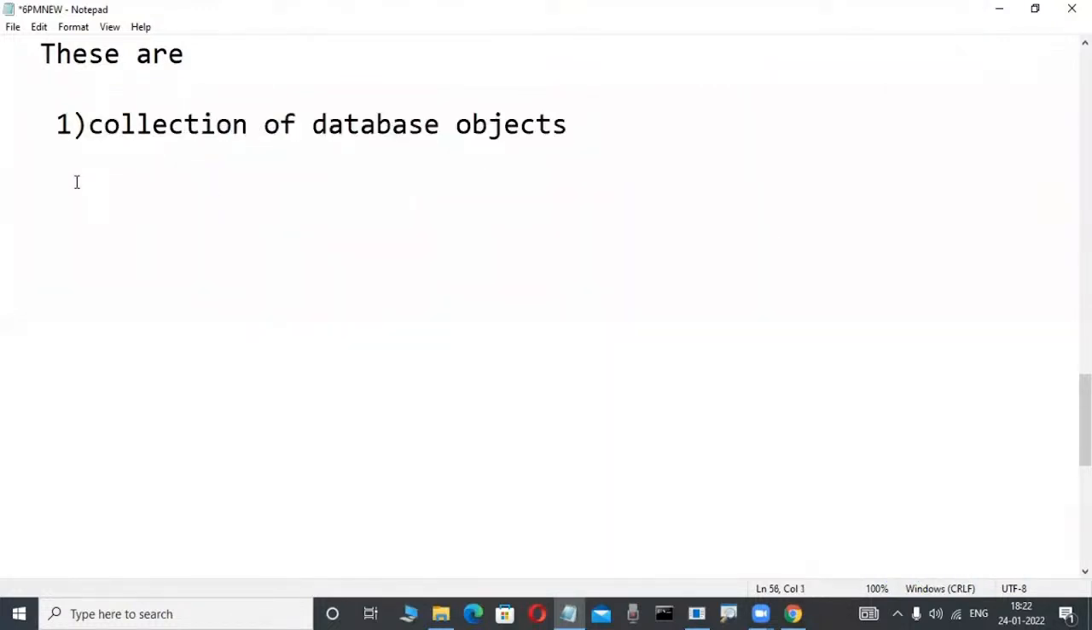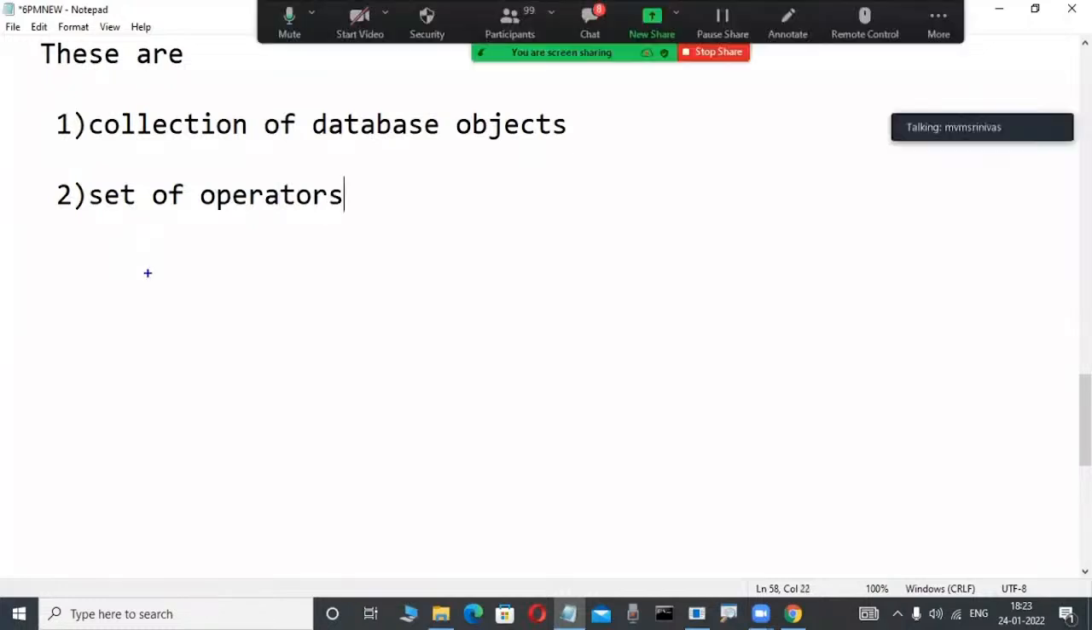In our courses we are learning not only the collection of database objects. In any relational data model product we are also observing another easy concept. What is that? A set of operators is available. Operators, like in C language or Java: equal to, less than or equal to, greater than or equal to, not equal to. These types of operators are there.